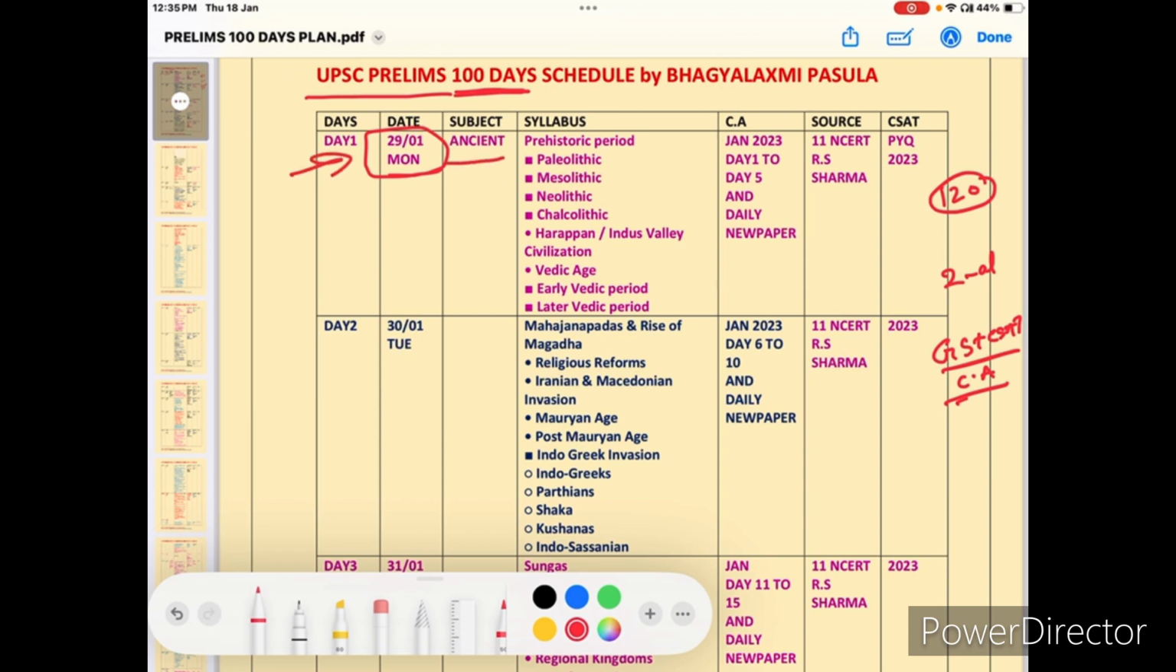Okay, so come to day one. We are starting with ancient history, the topic prehistoric period to later Vedic period. So this is day one, and current affairs, January month current affairs. And the daily newspaper, this is also very important. And coming to the sources, R.S. Sharma. Okay, next CSAT.